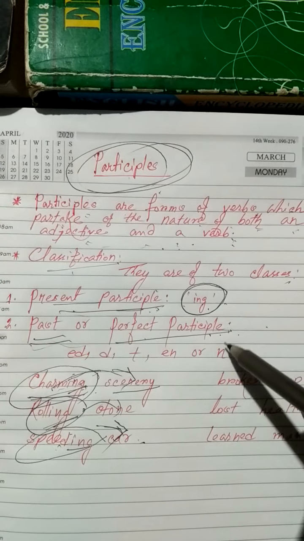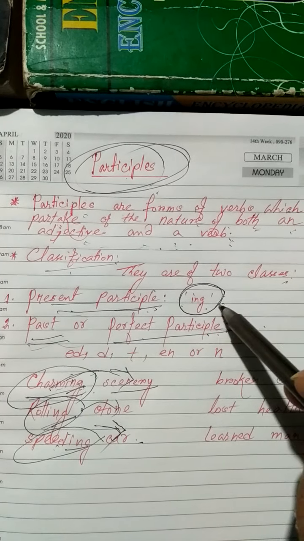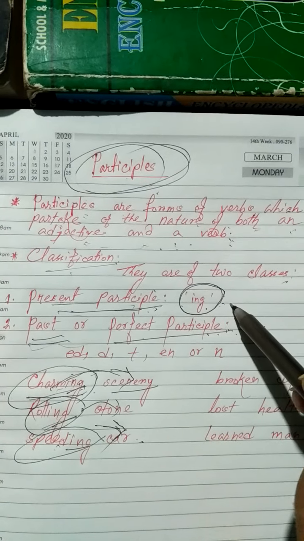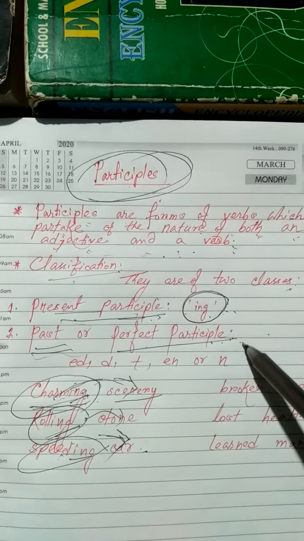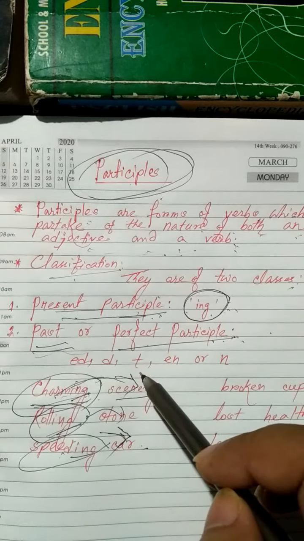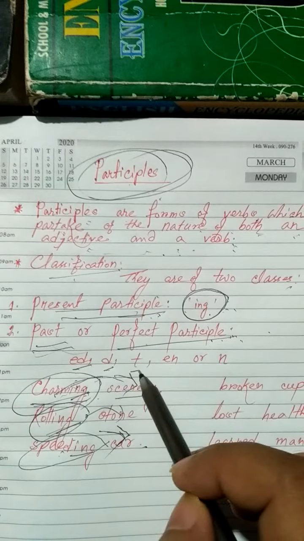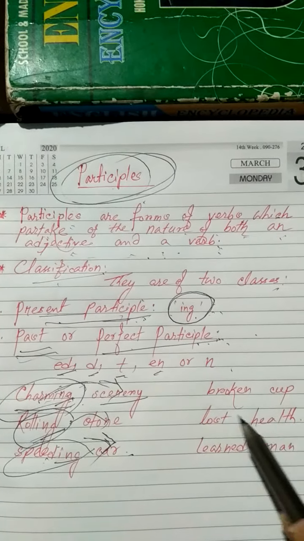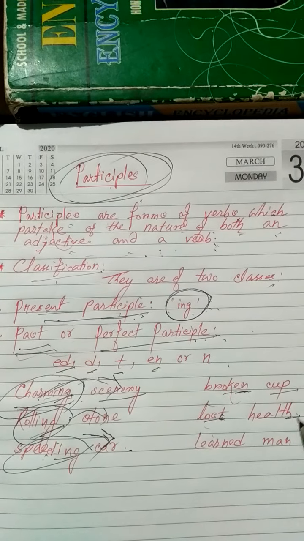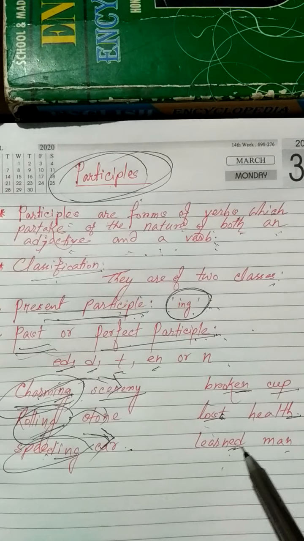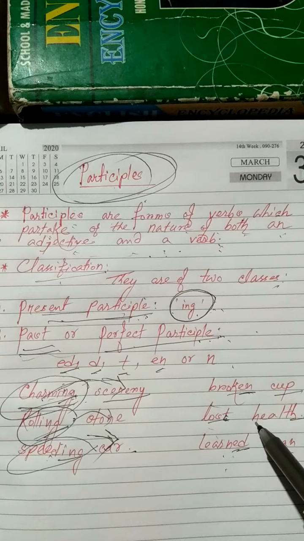For present participle, the action is going on, and in the case of past or perfect participle, it expresses a complete action, and these words should be added with ed, d, t, en or n. As examples: broken, en is there, broken calf; lost, t is there, lost health; learned, ed is there, learned man.